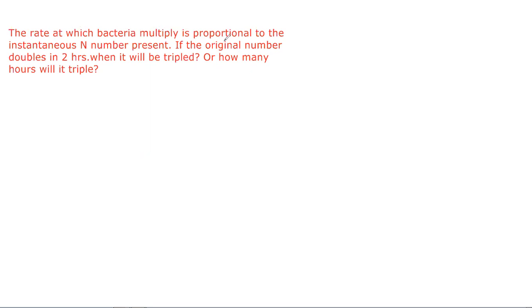So the number of bacteria is proportional to the amount of substance, that is nothing but the number of bacteria present. If the original number doubles in 2 hours, we don't know that original number, and same as the previous problem, we have to choose the original number as N1.